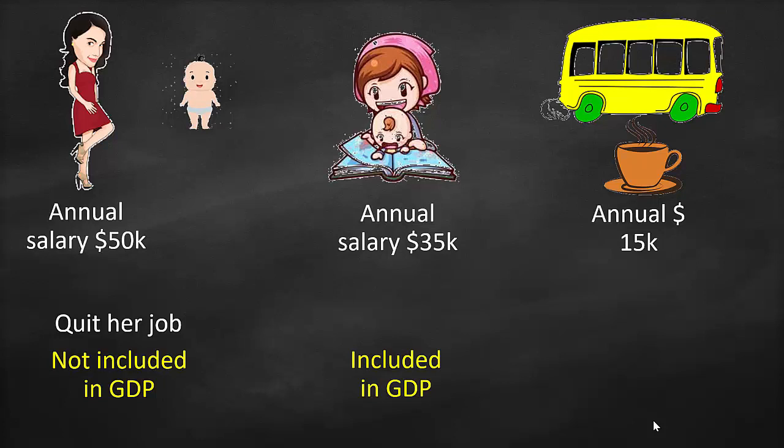Or shall we assume that this lady should get 35K because a babysitter gets 35K? So, since we have a problem with quantifying this one, it's not included. But if you think about the logic, does this lady provide exactly the same or even a better service? Yes. So, should it be included? Absolutely yes. So, the workforce spouse should be included in the GDP.